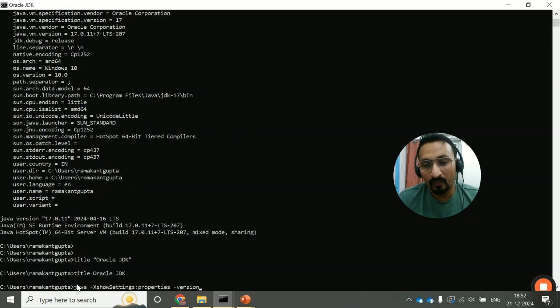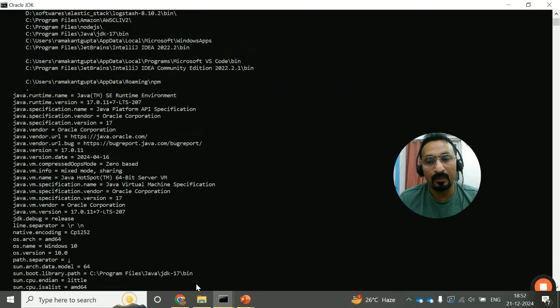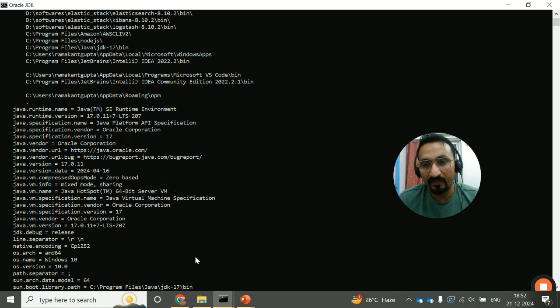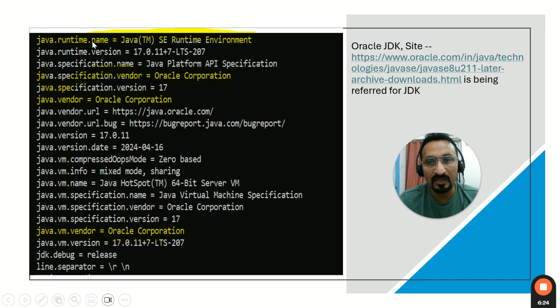If you have Java, type java -XshowSettings:properties -version. If you type this command, it will give you all the detailed information about your JDK. What you have to do is check these three things: the runtime name, the vendor specification, and the vendor name. You have to see who the vendor is.